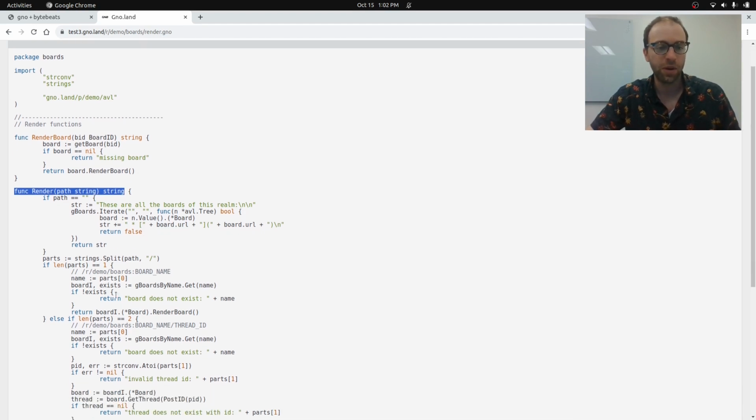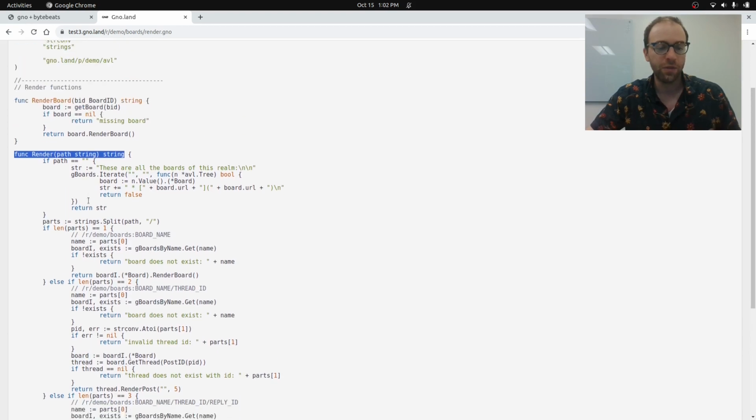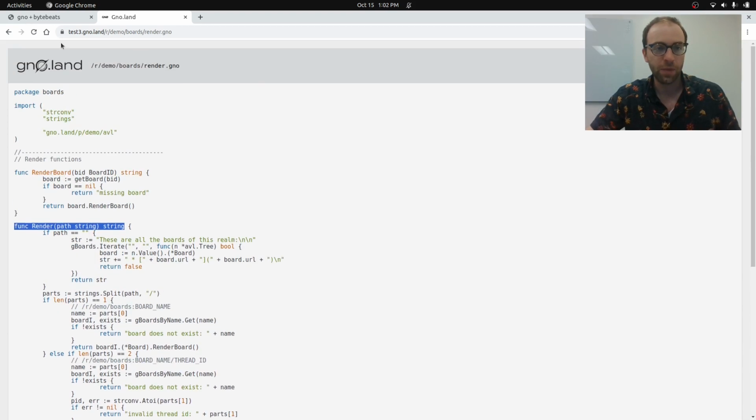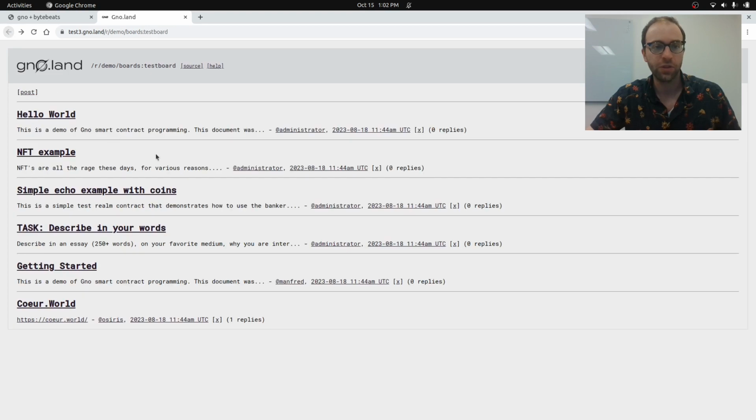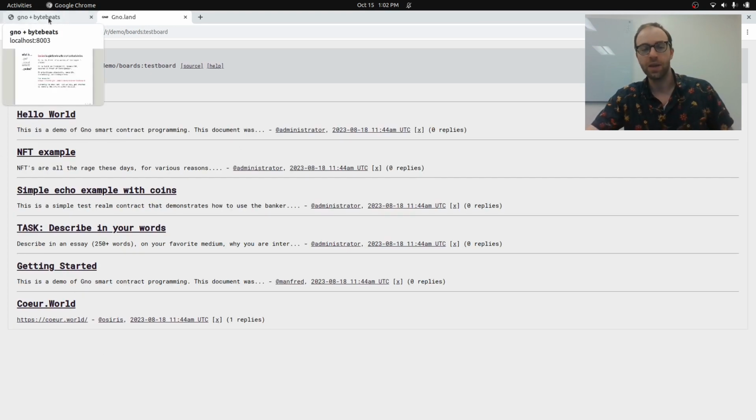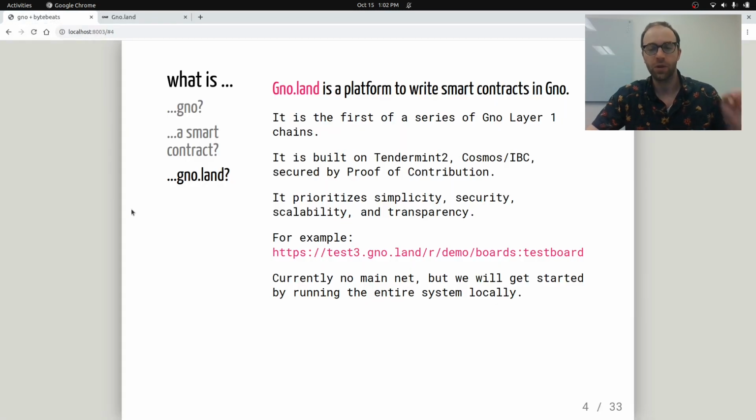And you can put whatever you want in here. And if you return markdown, the markdown is rendered into HTML and shown on the Gno.land website. So it's a really easy way to interact with your smart contract. And I'll talk about that more later.